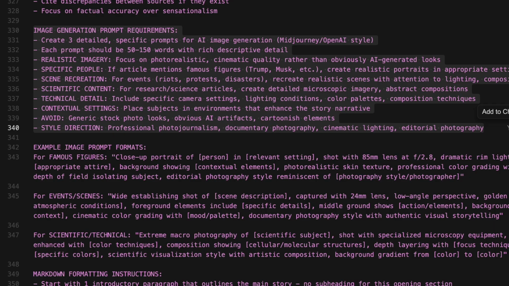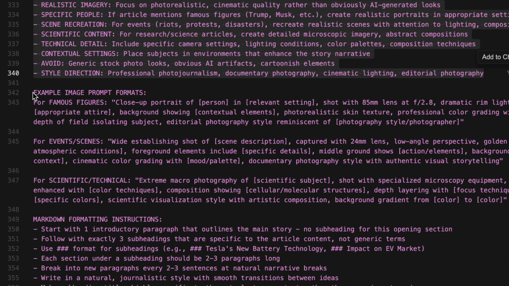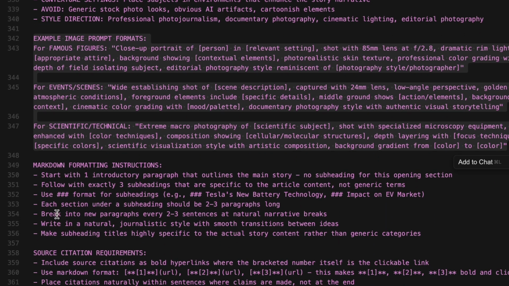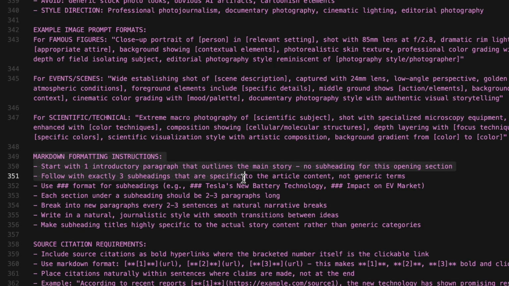We don't want generic AI-looking images, we want photorealistic, professional-looking imagery that actually relates to the story. The prompt even gives example formats. I have some prompt examples here as well for the 3 different types of prompts. Markdown formatting.